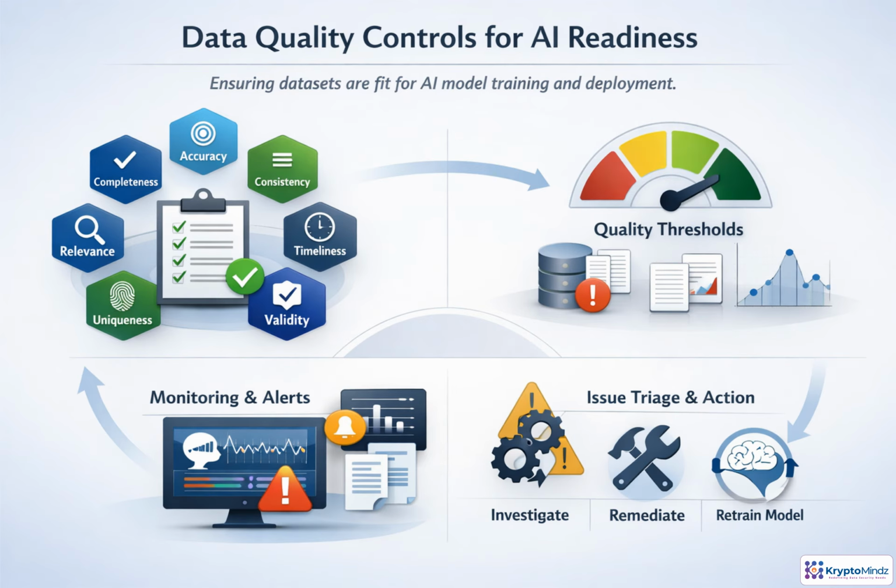Readiness starts by proving that data is fit for the specific use case. Before training, measure completeness, accuracy, consistency, timeliness, validity, uniqueness, and relevance. Then set explicit thresholds. How much missing data is allowed, what duplicate rate is acceptable, whether schemas conform, and when outliers become a risk. In production, these checks become continuous monitors for drift, stale sources, pipeline failures, and unusual inputs. A failed check is more than a technical warning. It is a governance event that triggers triage, remediation, approval, or possible model retraining.